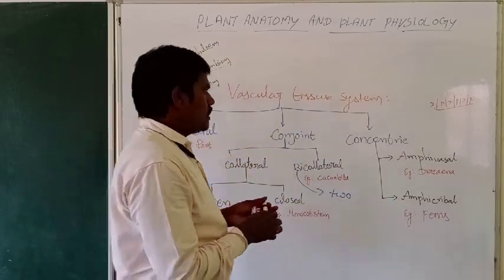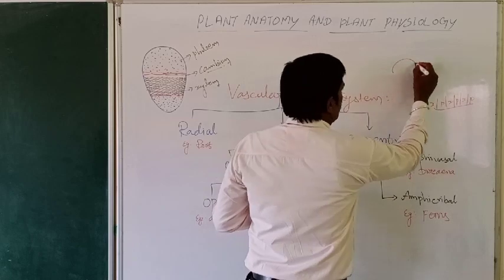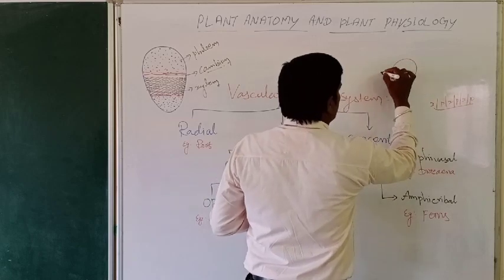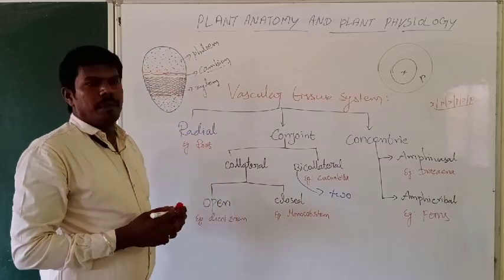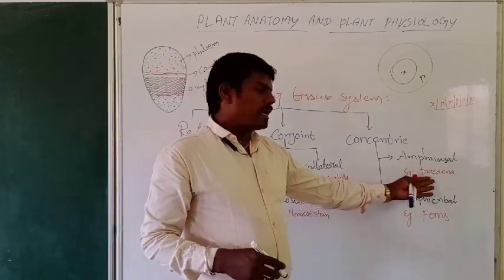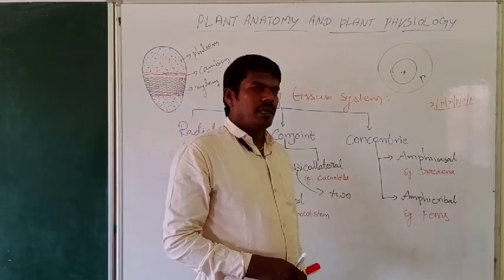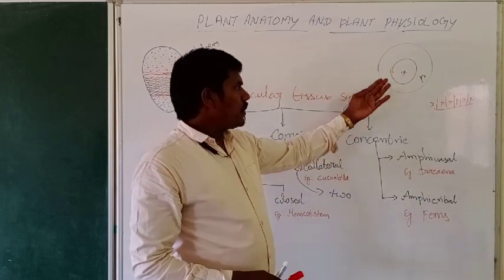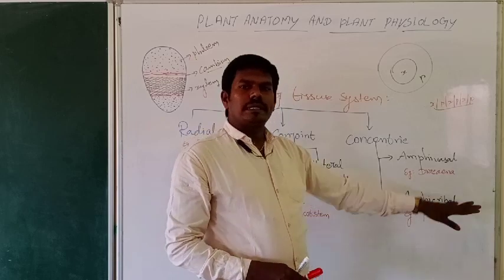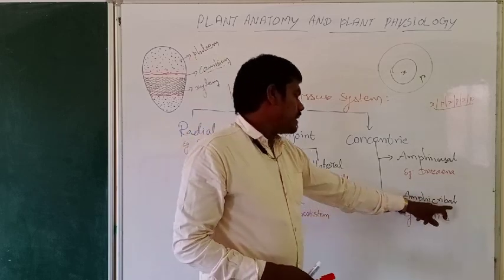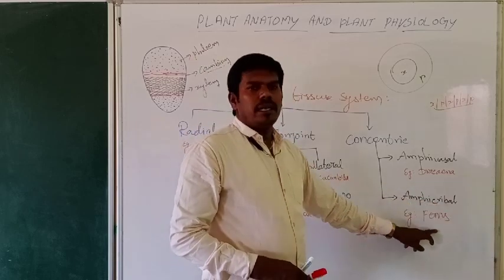Very simple: you draw one circle, in the middle is the phloem, and the xylem surrounds it. That is called amphivasal. A good example is Dracaena. And amphicribral is the opposite: phloem surrounds the xylem. That is called amphicribral. A good example is ferns.